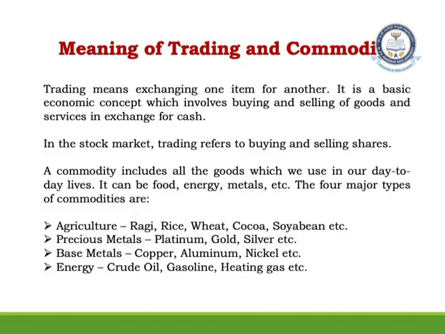In a stock market, we talk about buying and selling of shares. So, you have equity of a company, and the company raises its capital by issuing shares in a stock market. When you talk about a commodities market, we are talking about trading in securities which are backed by a commodity. These commodities can be of different types which we use in our daily lives. It can be a commodity in the form of food, where we derive commodities from agriculture like pulses, wheat, rice, barley, or oil seeds, soya bean. All these are commodities which are coming from agriculture, that is, food which we use in our daily life.